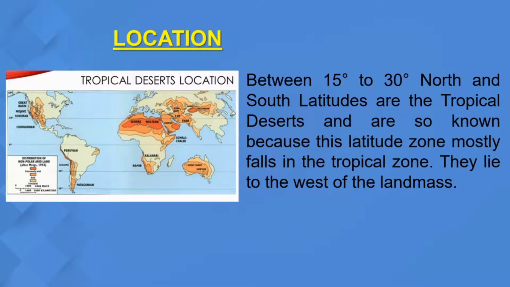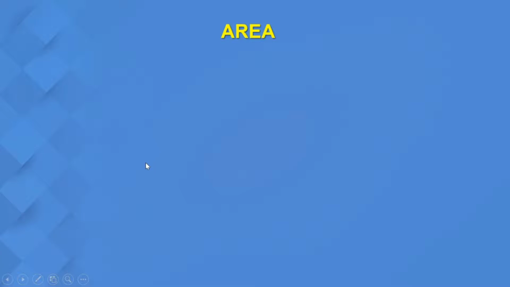These deserts are known as tropical because they fall under the latitudes of the tropical zone. Most of the deserts fall in the region of the tropical zone, and that is why they are called tropical deserts. Now where do they lie? Mostly they lie in the western part of the landmass.